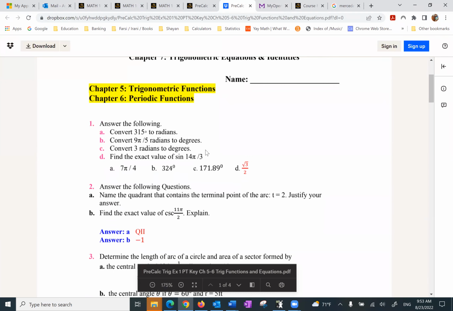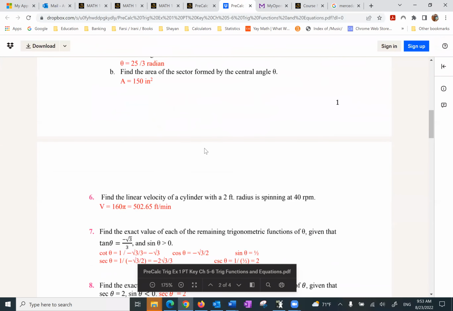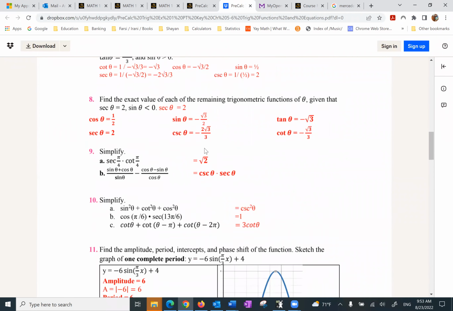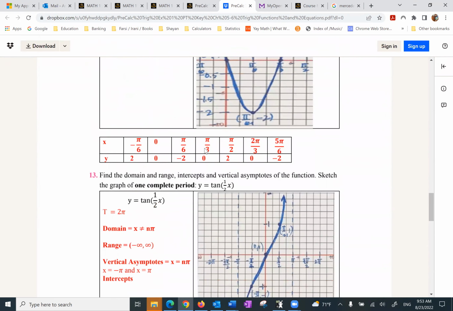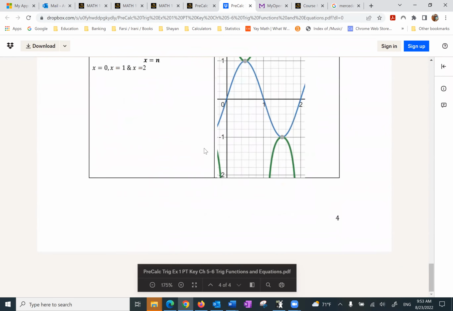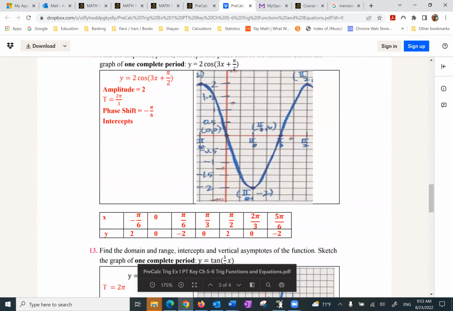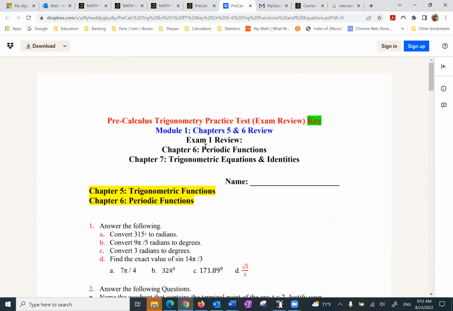And now we have the key. And some of them have sort of a solution. Most of them is the key, not the solution. And it should be pretty straightforward.